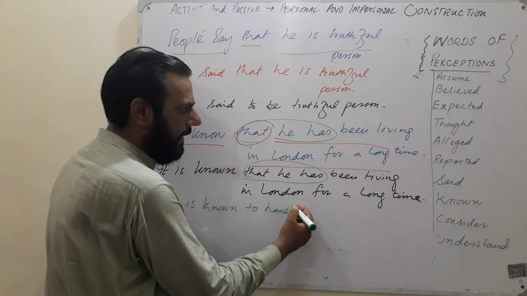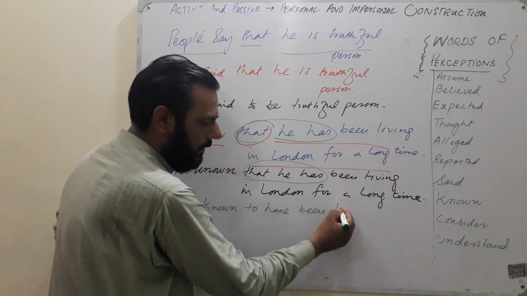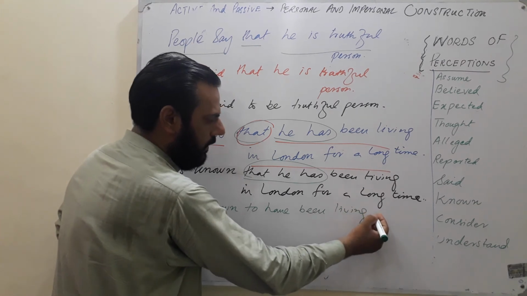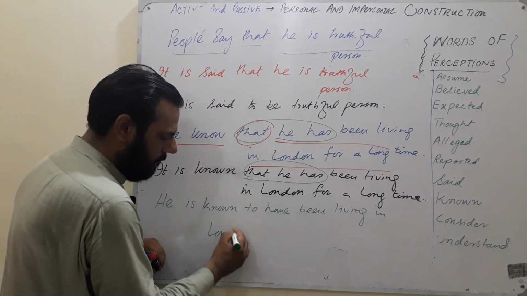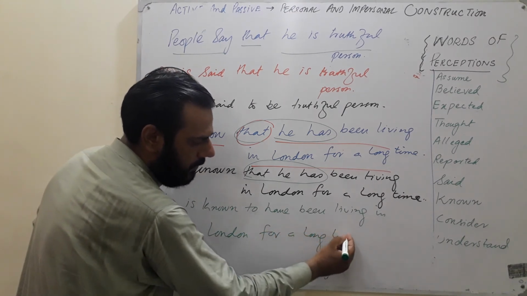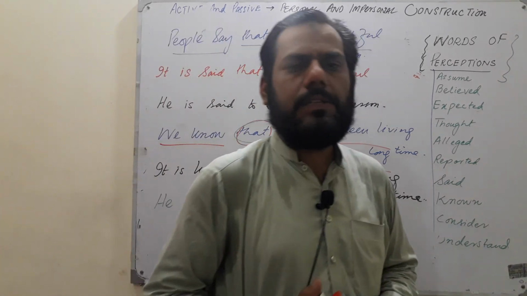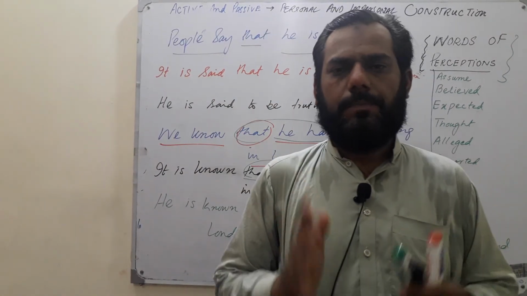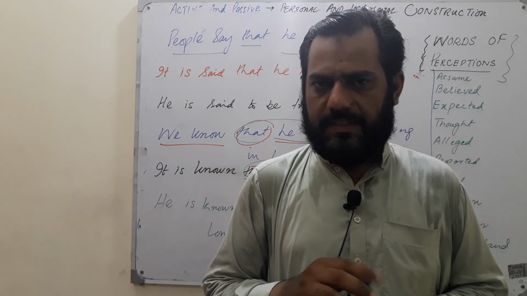He is known to have been living in London for a long time. Student, this is the real story of personal and impersonal passive voices.